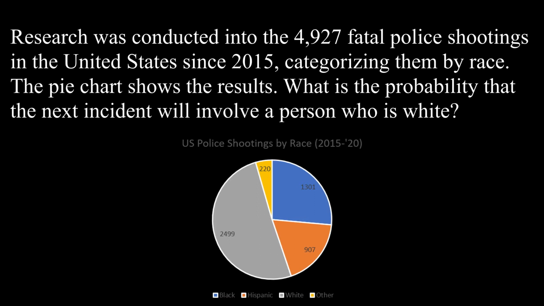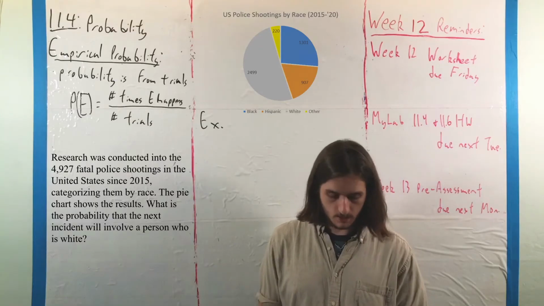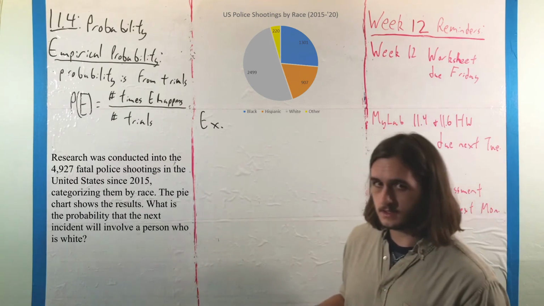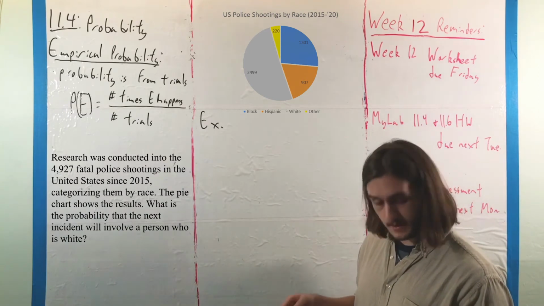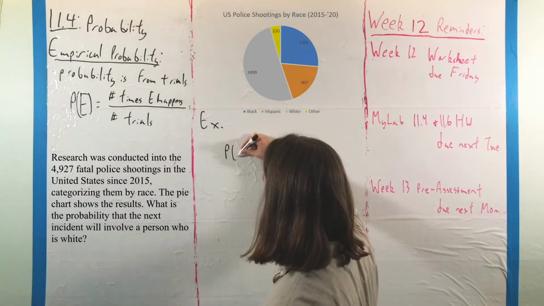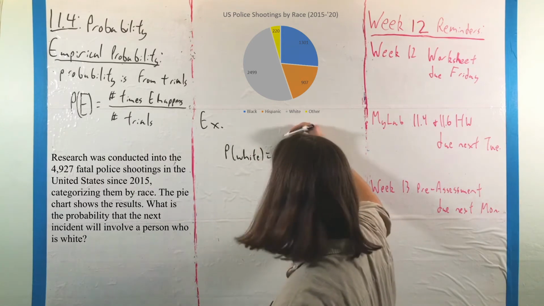And what we want to do is find the probability that the next incident will involve a person who is white. So here, what we need to do is essentially just find the number of incidences that have happened so far involving a white person. So you would get, for our probability that the next one is white, as